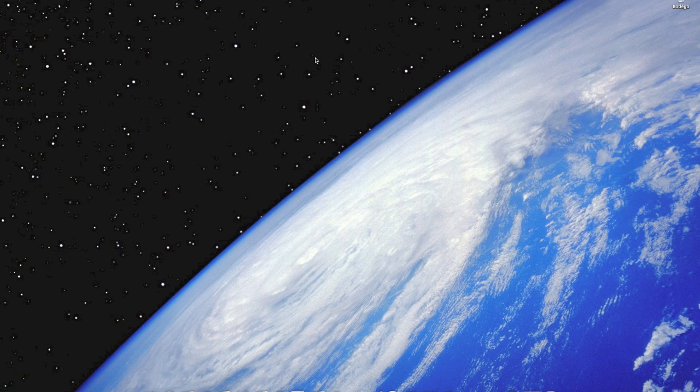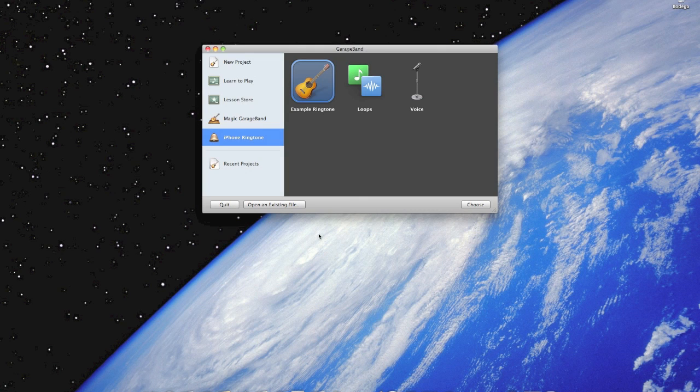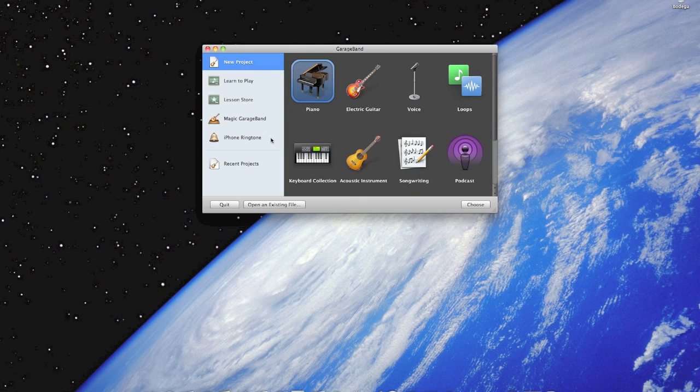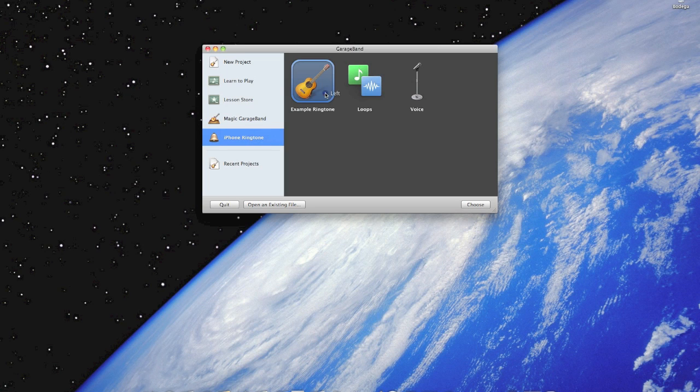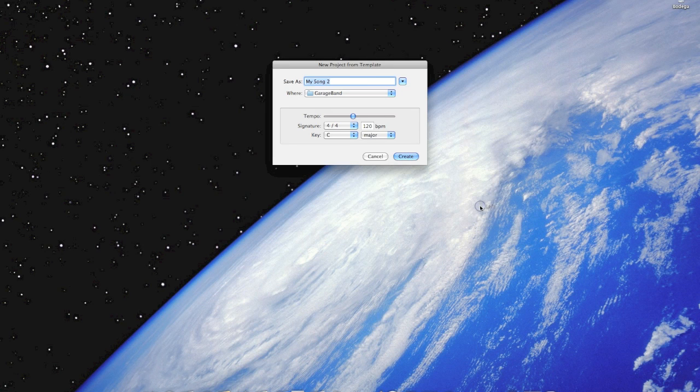Okay, so I'm going to teach you how to make a ringtone for your iPhone for free. Basically all you have to do is go to GarageBand on your Mac. This only works on Mac computers. It would be on this. You have to go on iPhone, then go to example ringtone, choose.